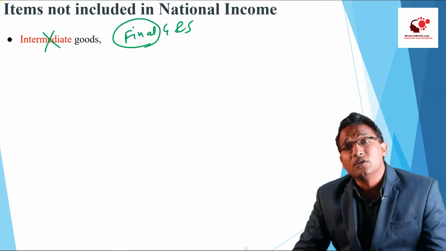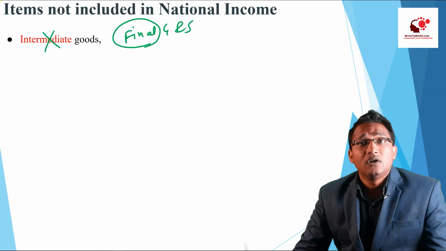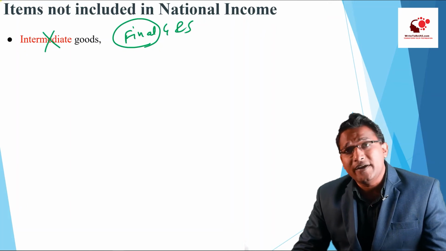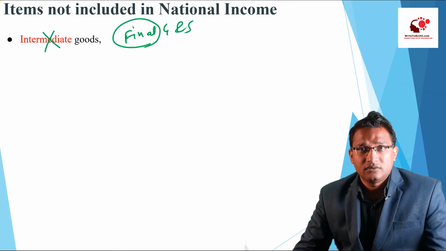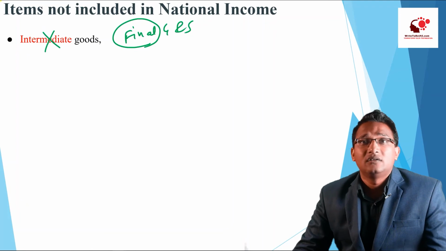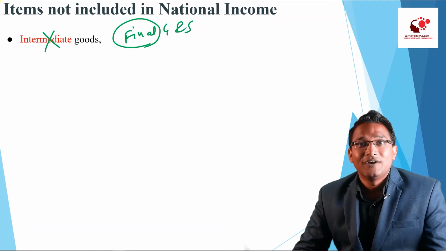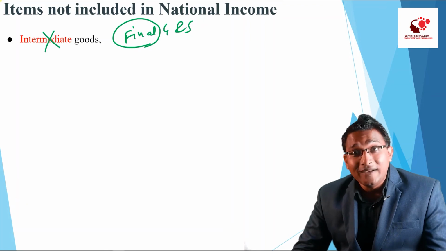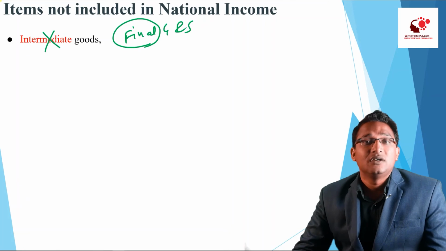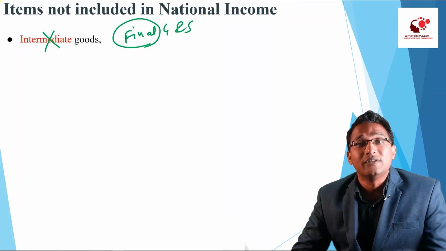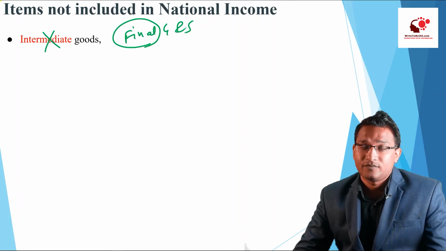Why don't we include intermediate? Because if we include the intermediate goods, that will actually mean duplication in the calculation. So to avoid the duplication, we exclude the intermediate goods, right?